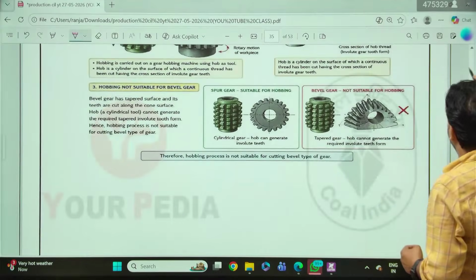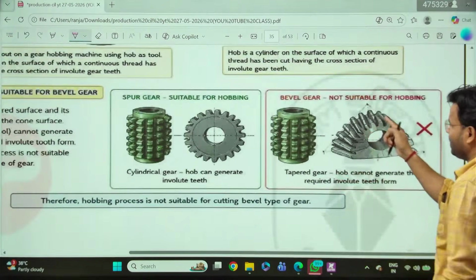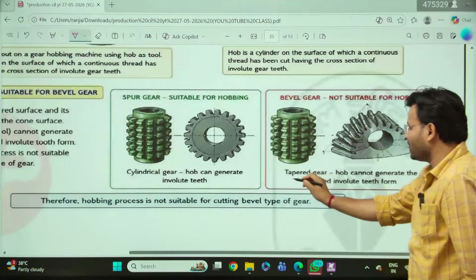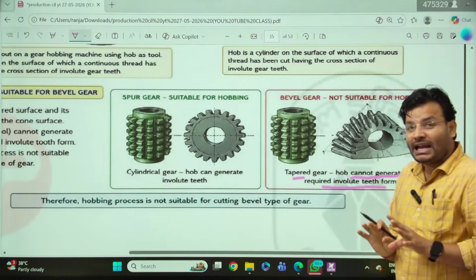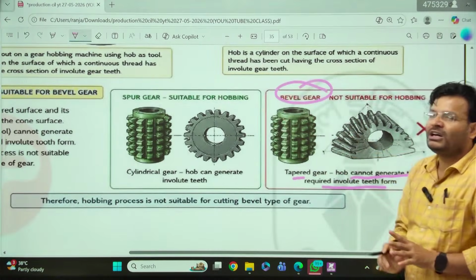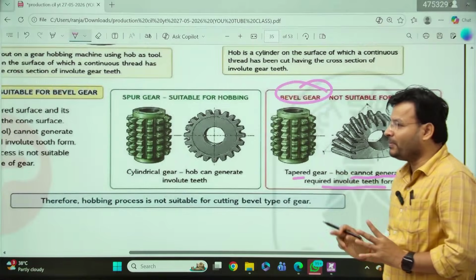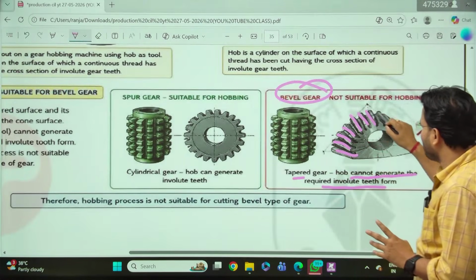Why? If you see the bevel gear, it is something tapered, my dear friends. Here you can say a taper gear. The hob cannot generate the required involute tooth. That's why hobbing is not suitable for the production of the bevel gear. Always keep in mind, because here it is tilted, that's why it cannot be done.